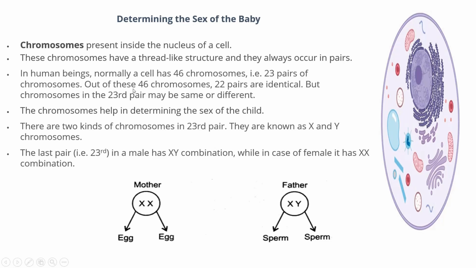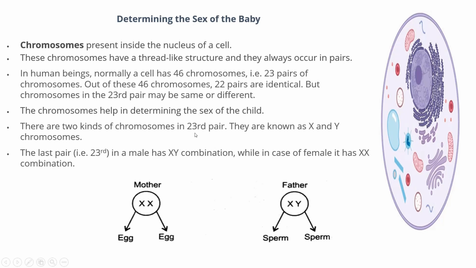Out of these 46 chromosomes, 22 pairs are identical. In both male and female, 22 pairs of chromosomes are the same, but the 23rd pair is not the same. And this 23rd pair only helps us in determining the sex of a child.